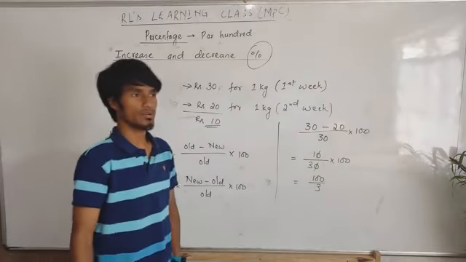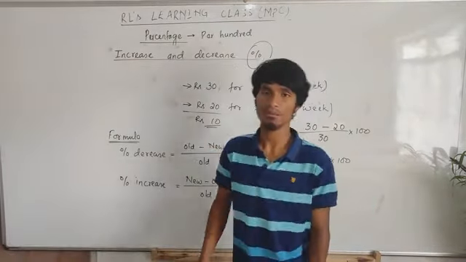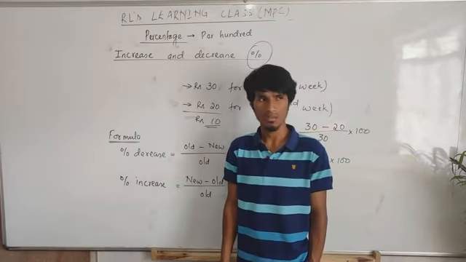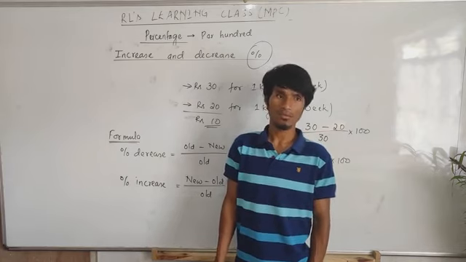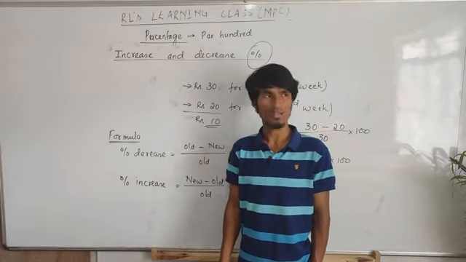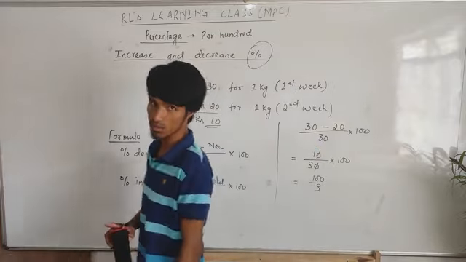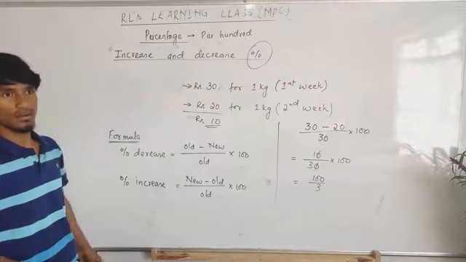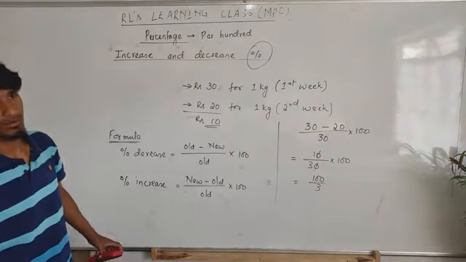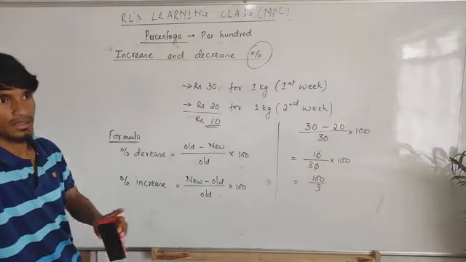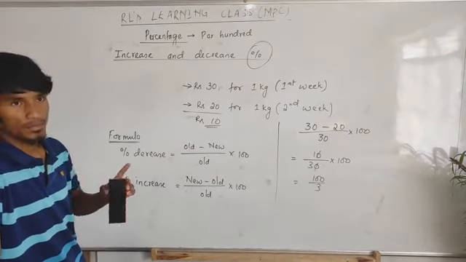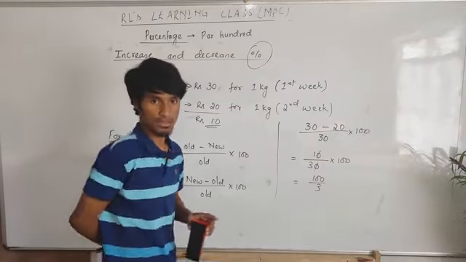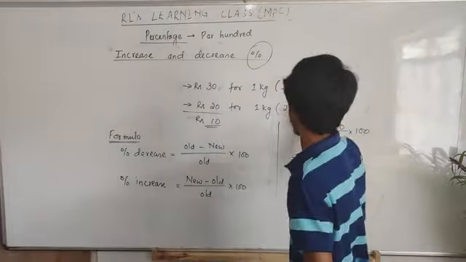Discount price. You go to market and buy a jacket, then the shopkeeper will say this jacket costs 1500. Then you ask, can you give a discount? Then he said, okay, I'll give you only 10%. Then you think that 10% is 10 rupees? No, that 10% is not rupees. That is some money. We have to calculate how much money it is. Because in most cases, when you go to a big shop, they won't write the discount amount. They will write it in terms of percentage, meaning 30% off or 40% off. That does not mean 40 rupees or 30 rupees. That is a percentage only.